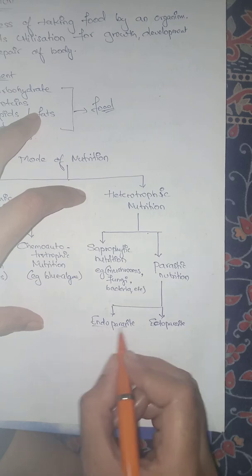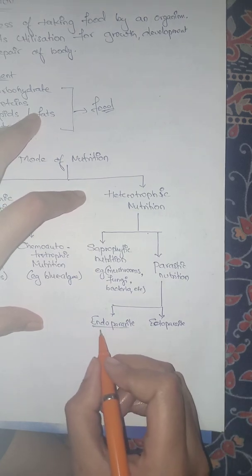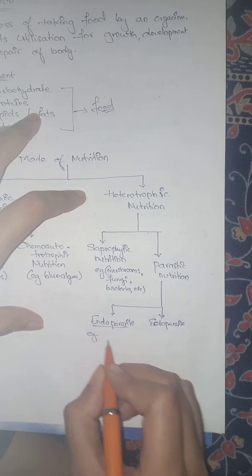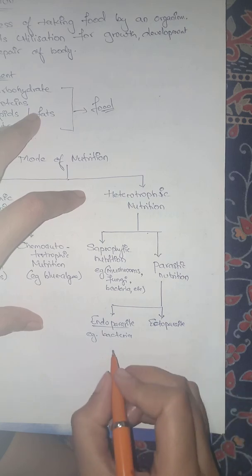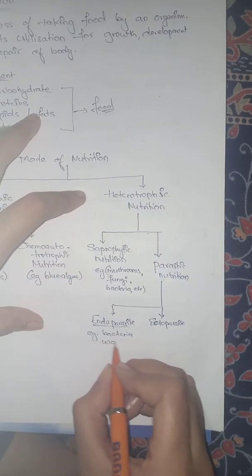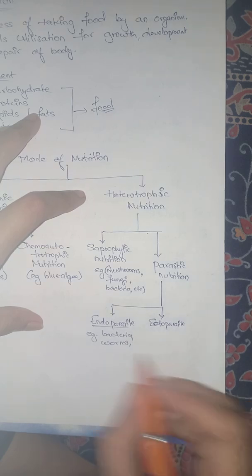The parasite which is growing inside the cell of a host is called an endoparasite. Examples are bacteria, which can be an endoparasite. You also have worms, like Ascaris. They are common examples of endoparasites.